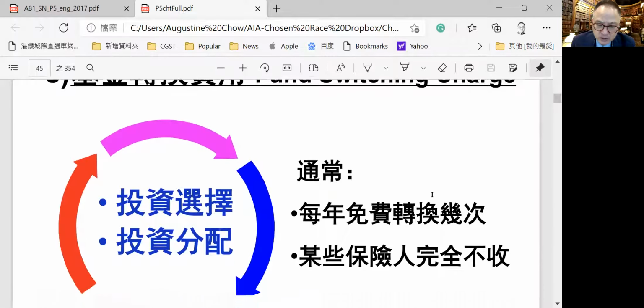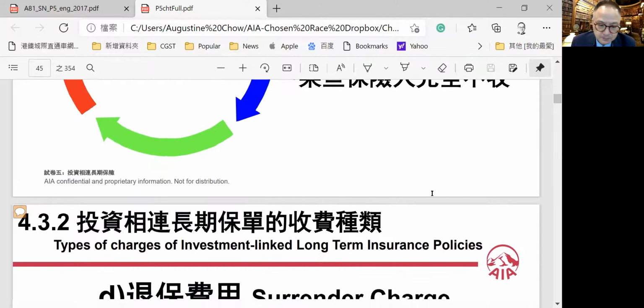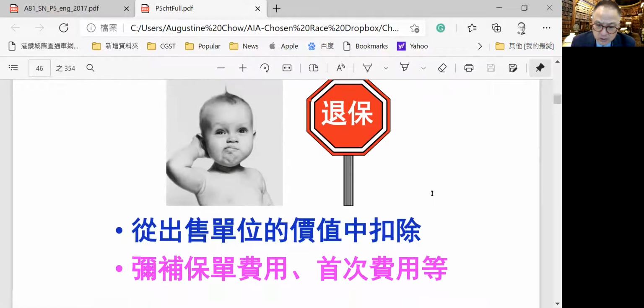And for the fund switching fee, normally there is a minimum number of free changes, normally 2 times a year. And for some funds, they have eliminated this fee. There's no fund transfer fee. And this is the surrender charge.